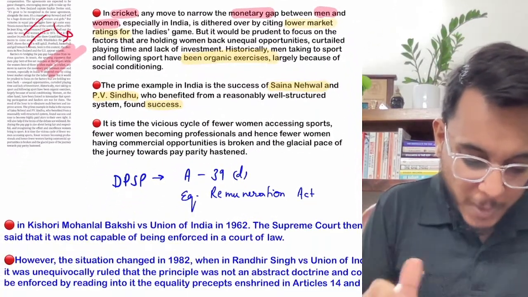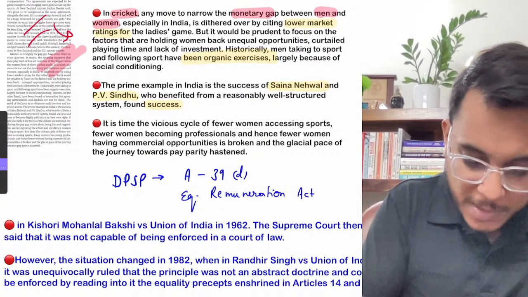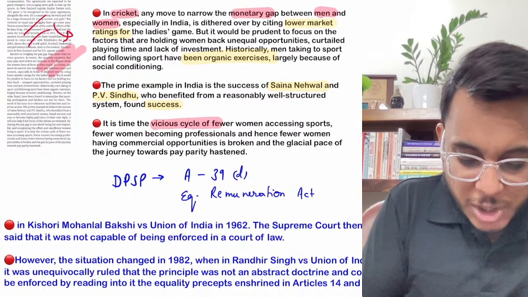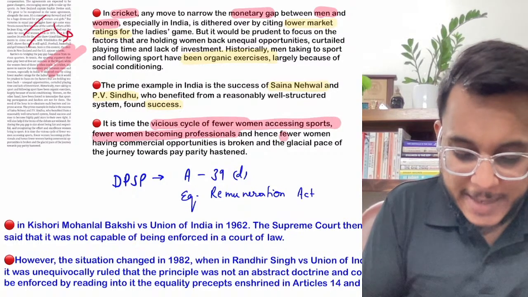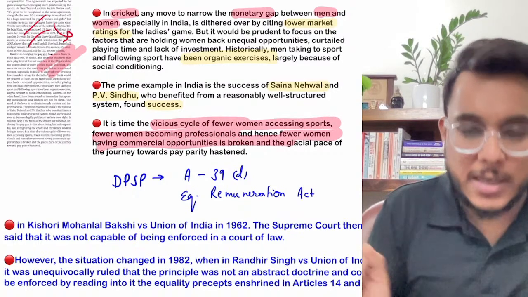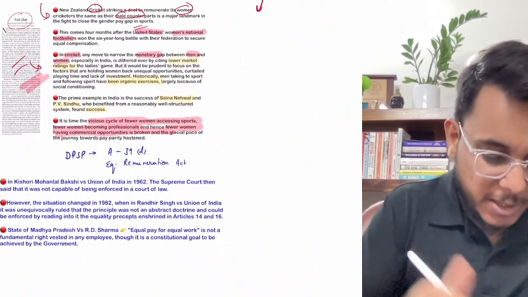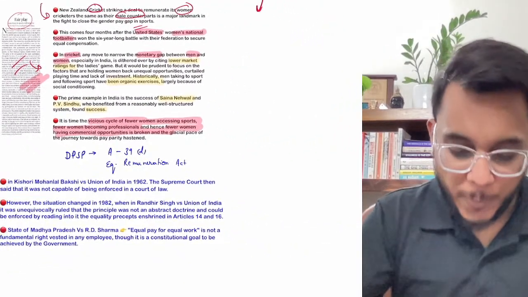Now guys, it is being stated that the high time has come to break this vicious cycle of fewer women accessing sports, fewer women becoming professionals, and hence fewer women having commercial opportunities. Basically there is a vicious cycle. What is the cycle? I'll tell you.